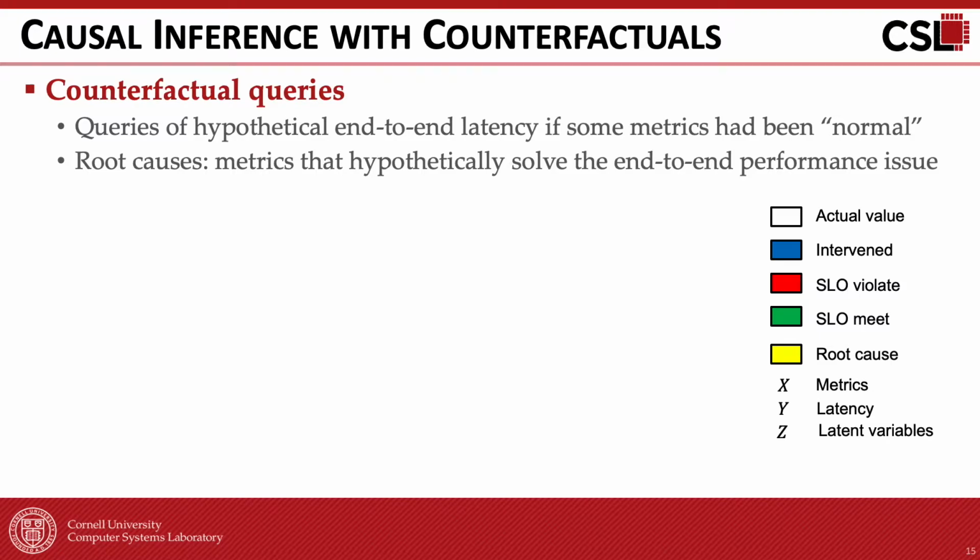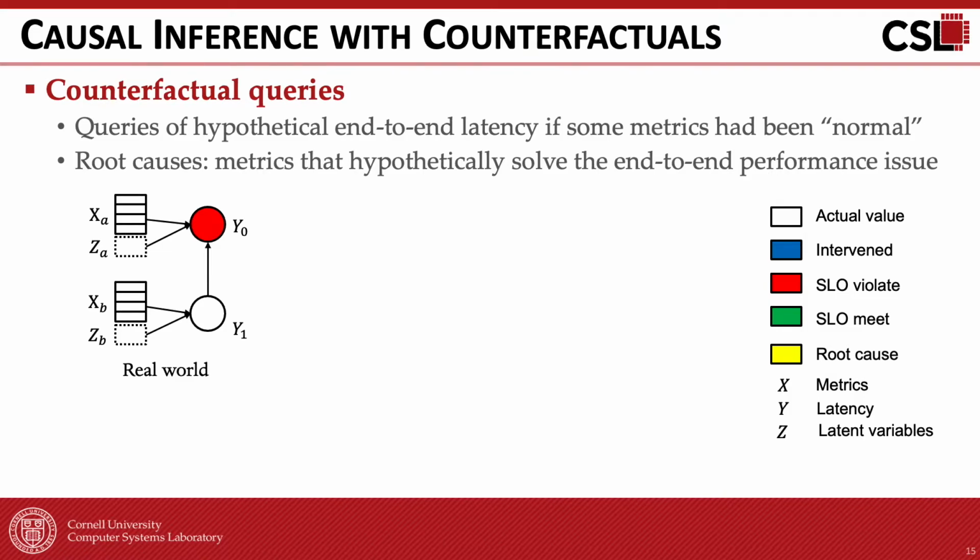With the causal Bayes network, we can then infer the root cause of the QoS violations using structured counterfactual queries. When determining the causal effect, a counterfactual query asks for the hypothetical end-to-end latency of the service if some metrics had been normal. The root causes are the metrics that hypothetically resolve the end-to-end performance issue.